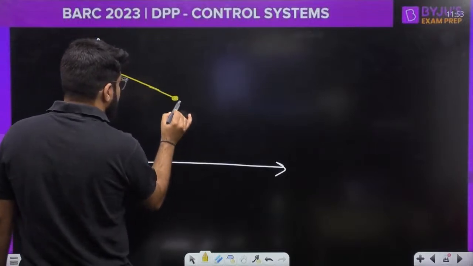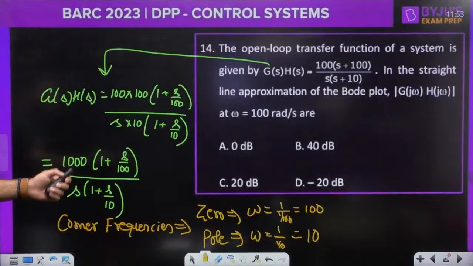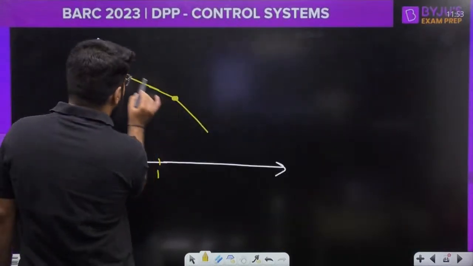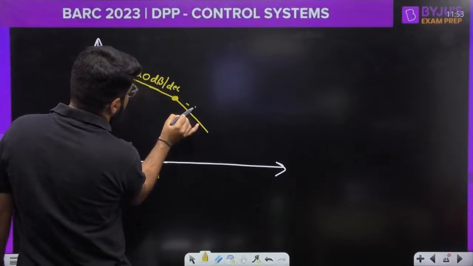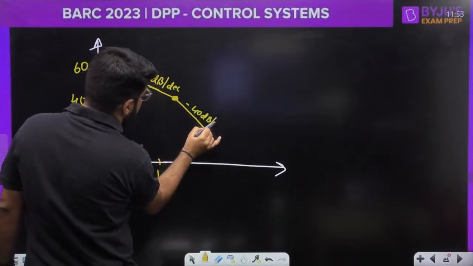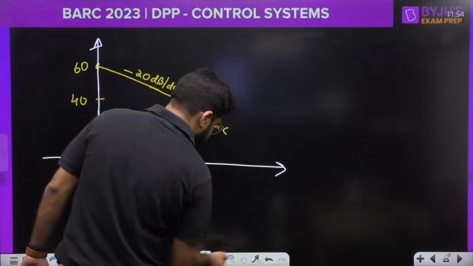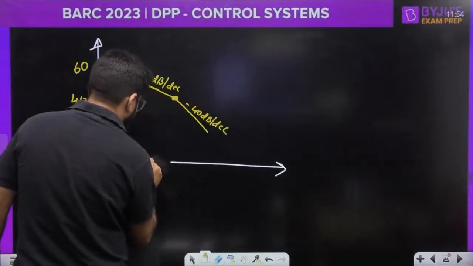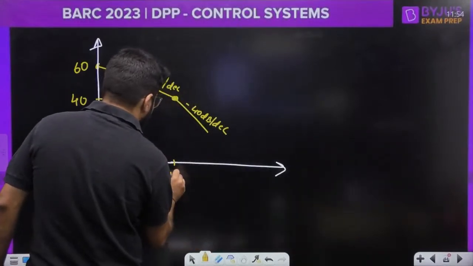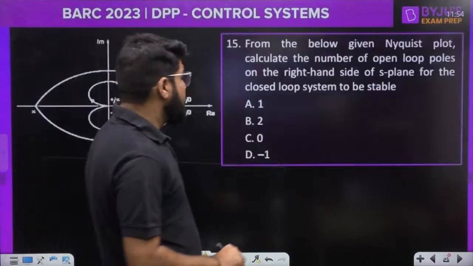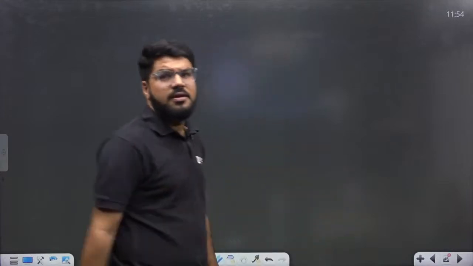At this point the slope will further decrease. And what is the magnitude at 100? That is what is expected of you. This was a slope of minus 20, and now you will have a slope of minus 40 decibel per decade. You have to see what is the magnitude at 100. Okay, let us work it out. The slope of minus 40, please pay attention.